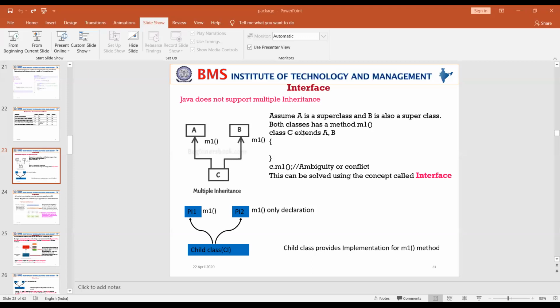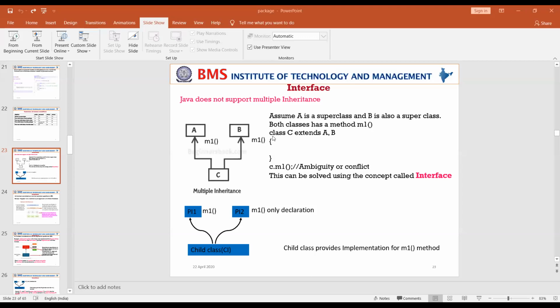Let us see the reason it doesn't support multiple inheritance. Suppose class A is one parent and class B is another parent. Now, assume I have a child class C, derived from two parents, A and B, which are superclasses.